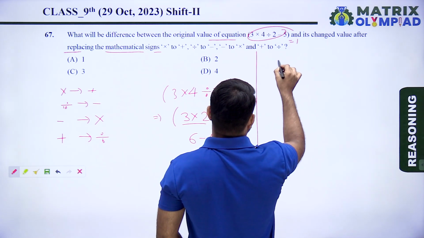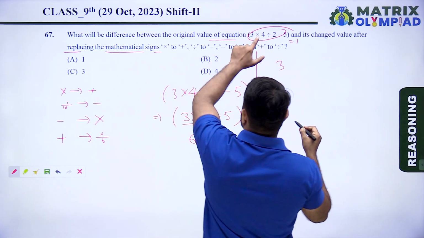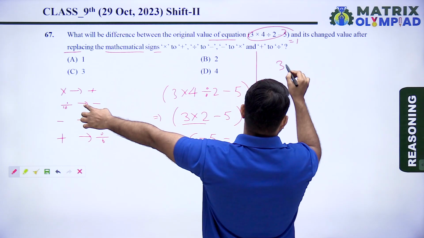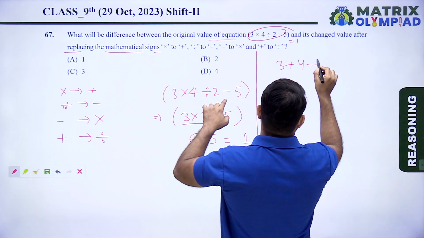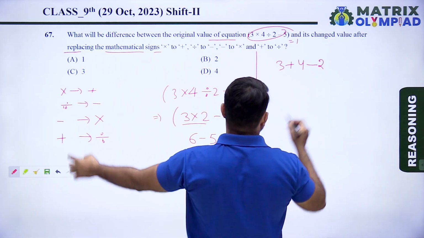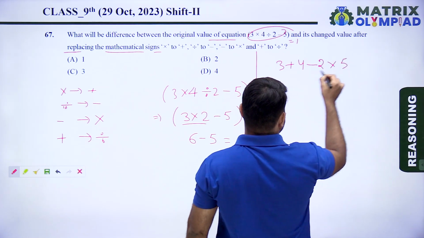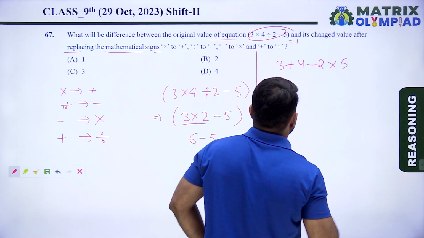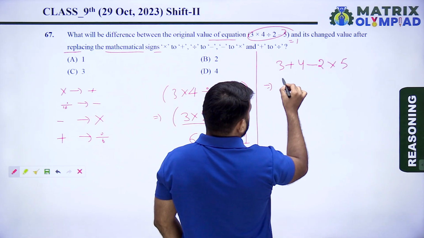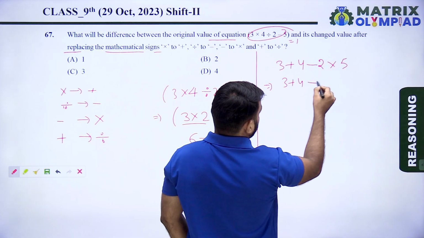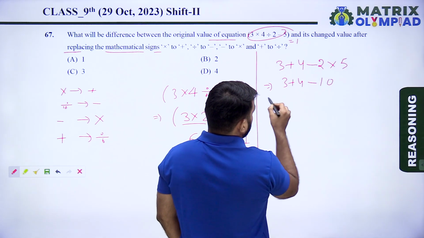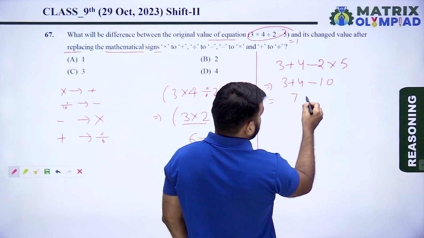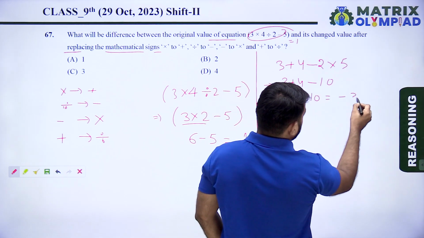So the equation is 3, multiply means plus, 4, divide means minus, 2, minus means multiply by 5. So the value of the given equation now: 3 plus 4 minus, multiply the numbers. 2 multiplied by 5 means 10. So 3 plus 4 means 7, minus 10 means minus 3.